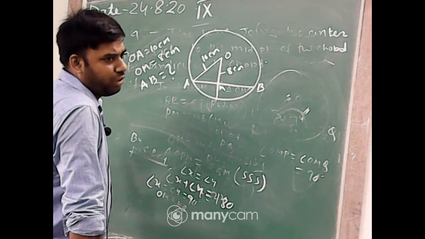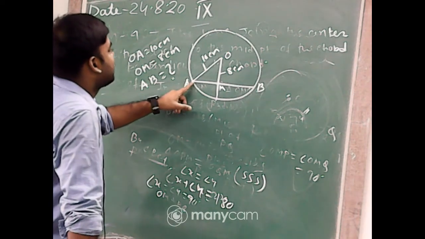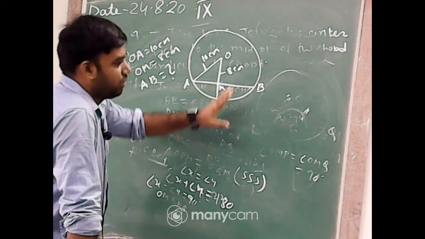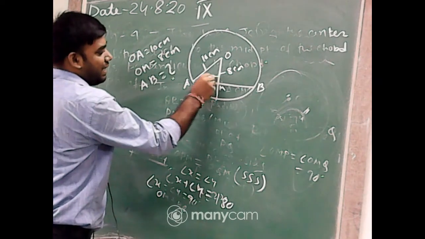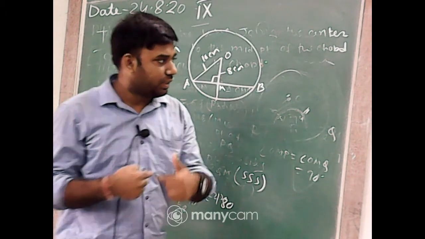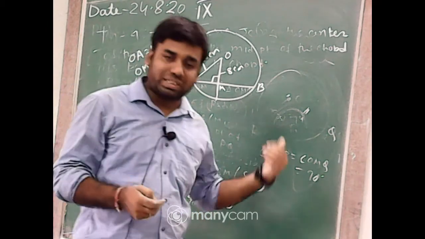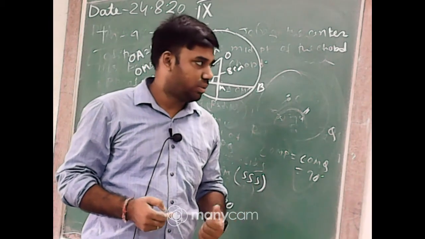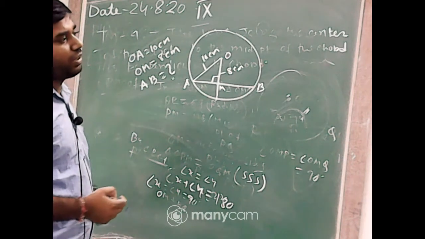Listen, Rajanna, that angle is 90 degrees. Radius and chord always make a perpendicular line. Kinjal, watch it better.